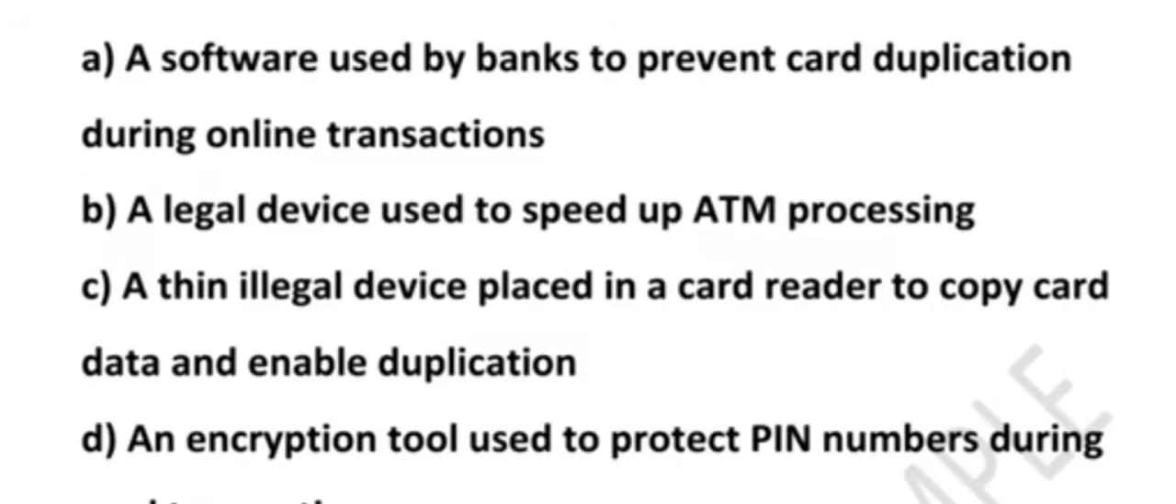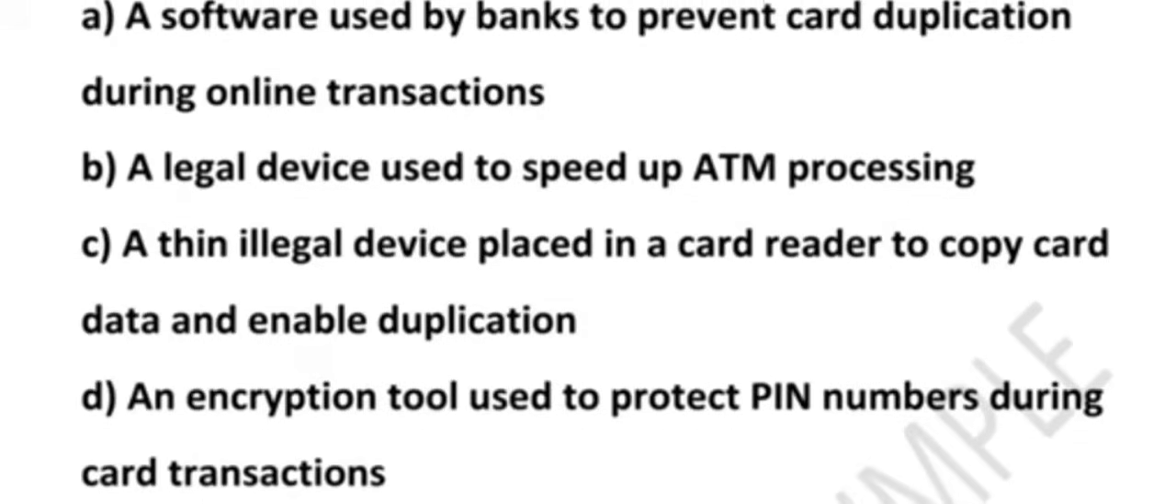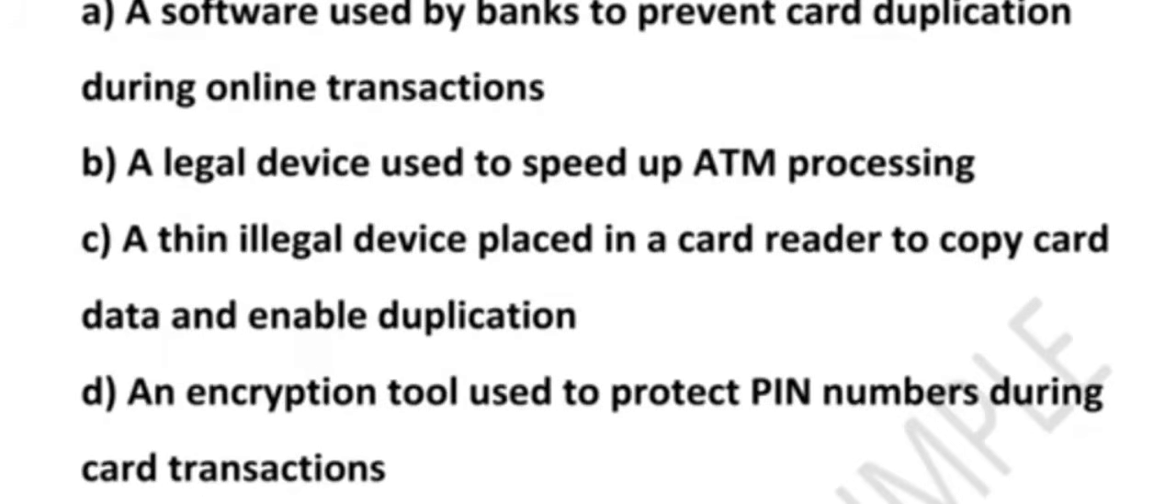Now let's break down each and every option. Option A says a software used by bank to prevent card duplication. No, this is wrong. Skimmers are not software and the bank does not use them. They are used by criminals. Option B says a legal device used to speed up ATM processing. Again, this is wrong. Skimmers are illegal and slow down or disrupt normal processing. Option C is correct, right?